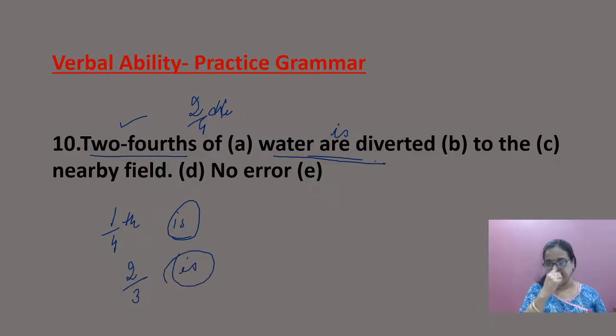Any fractional amount always takes a singular verb. So this comes under the chapter agreement of the verb.